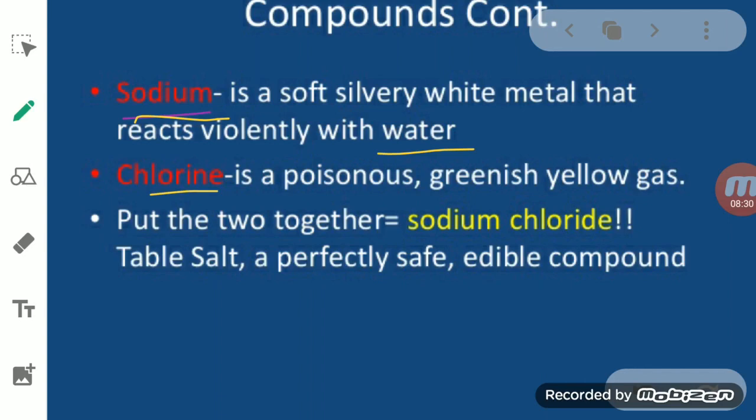Chlorine gas is a very poisonous, greenish-yellow gas. You know chlorine is used for bleaching purposes also. That's why we use it in the purification of water. But when we mix these two, the metal and non-metal, sodium and chlorine, there is a formation of sodium chloride.